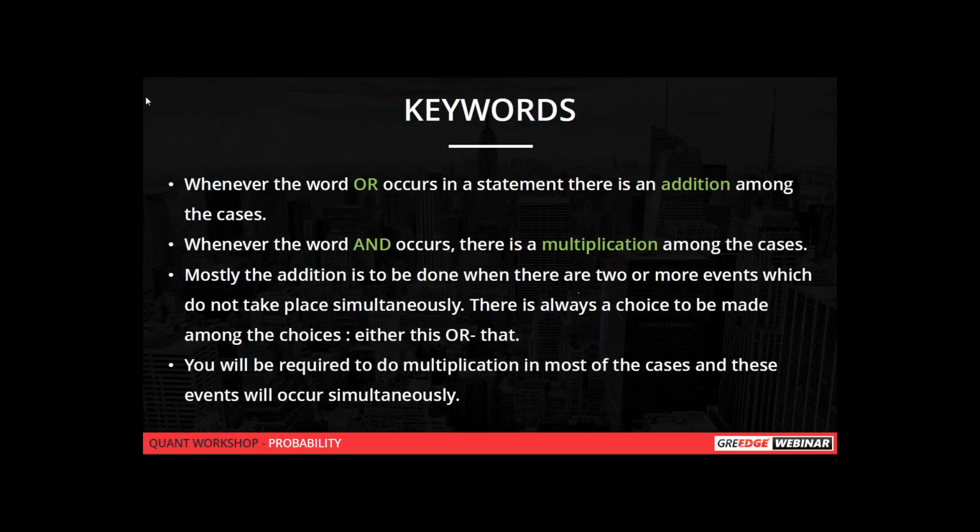So please take a note of these important keywords. Whenever the word "or" occurs in a statement, there is an addition among the cases. For example, there are red and black balls, and if they say you have to choose either a red or a black ball, it means that you have to find the individual probabilities and you have to add both the probabilities.